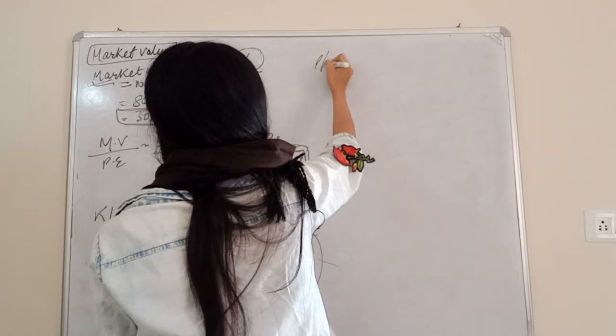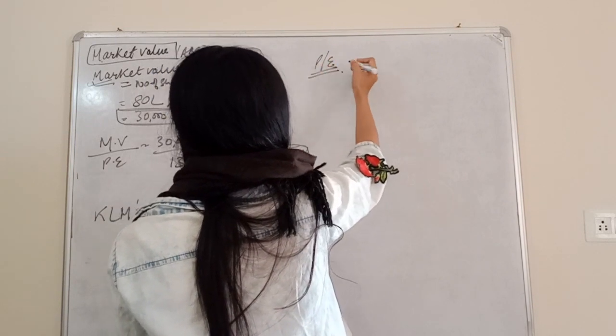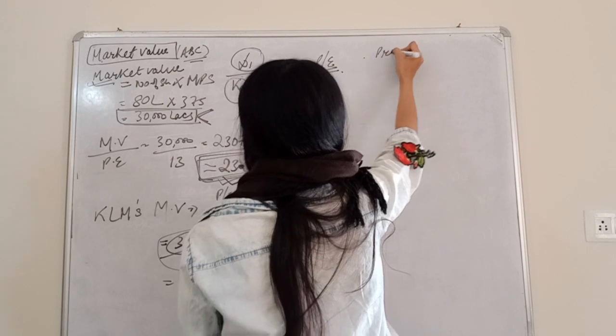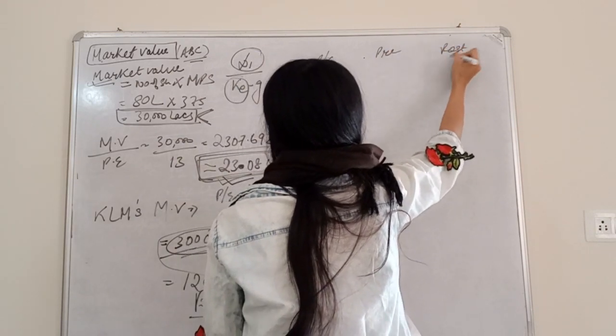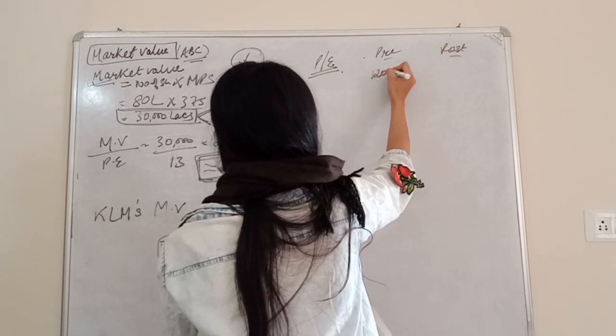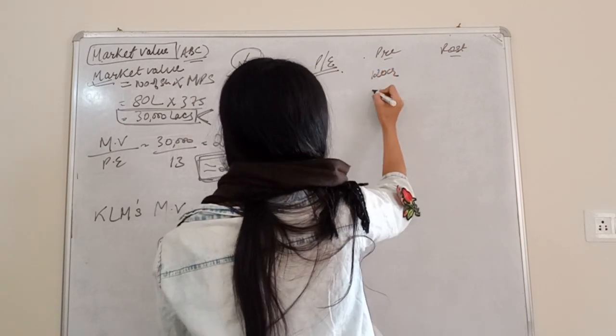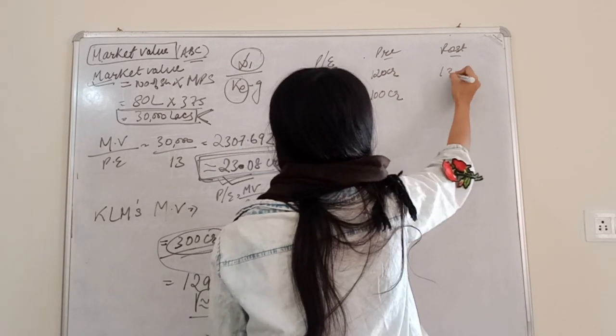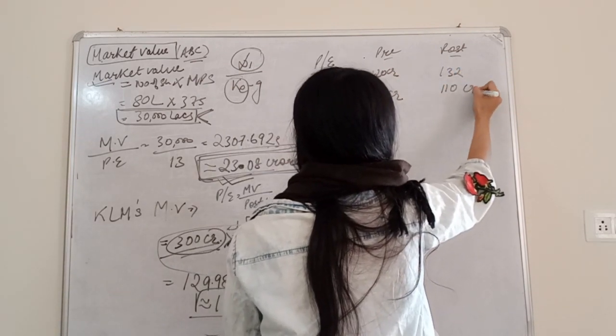We got the value in PE valuation. We got the value for pre, post. In pre it was 120 and 100 crores, and for post it was 132 and 110 crores.